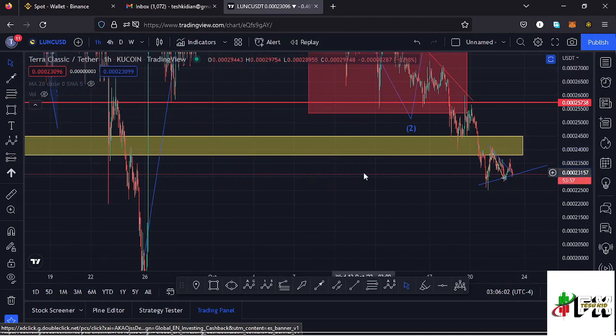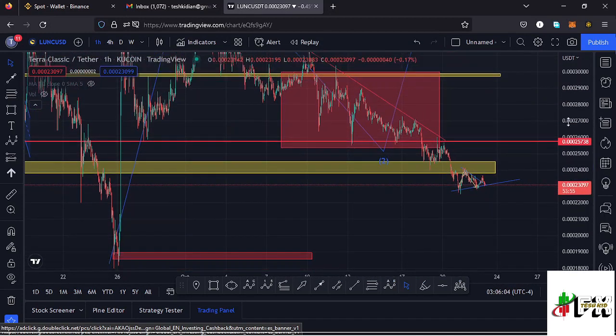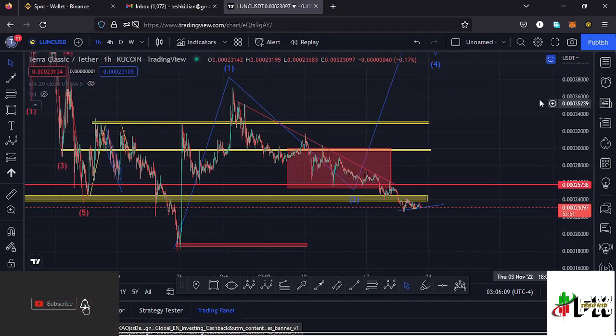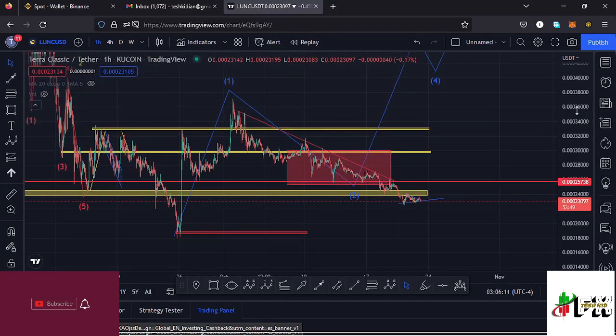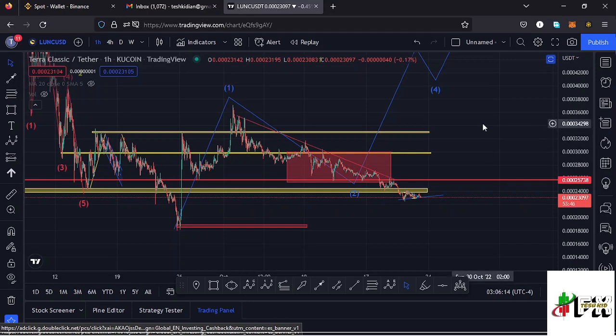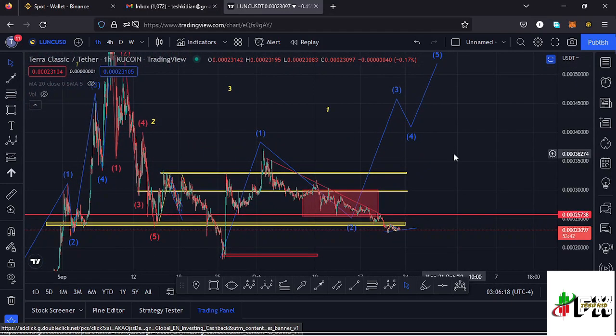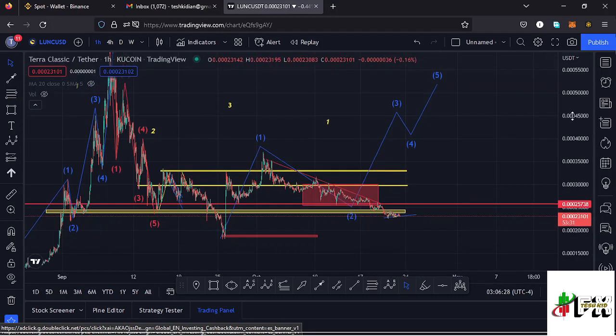And before I get to the key structures that we have information, there's a possibility that Lunc might see a very nice bounce to the upper side in case there is the volume for us to drive the market higher, and also a bull movement in the whole crypto market. In case that is in, then there's a possibility that the low for this second wave will be in below the $0.00024 mark, and we might see a very nice bounce to the upper side in the formation of a third wave.